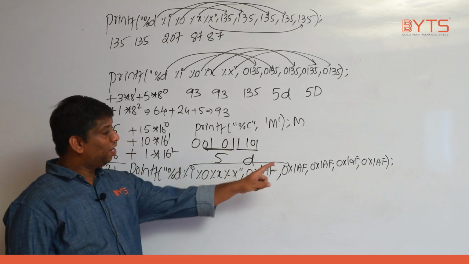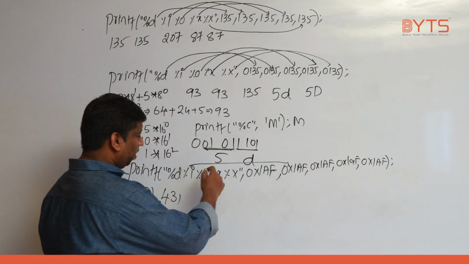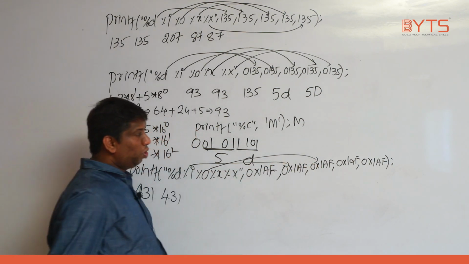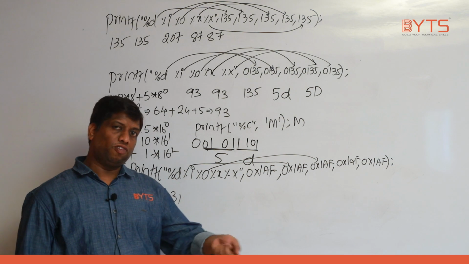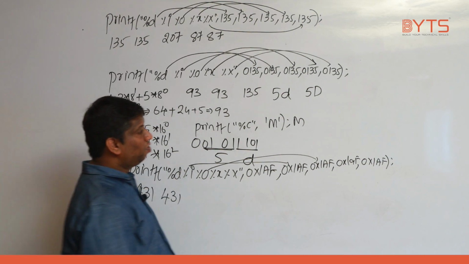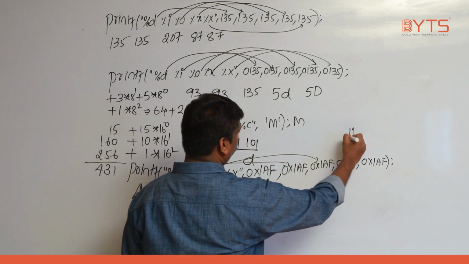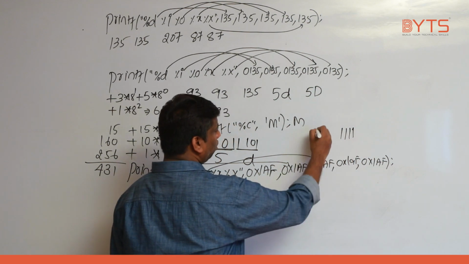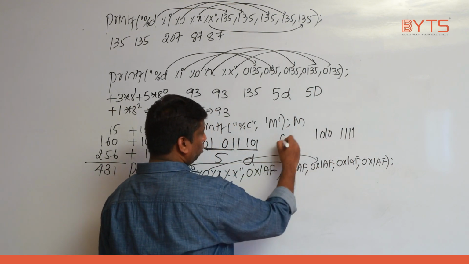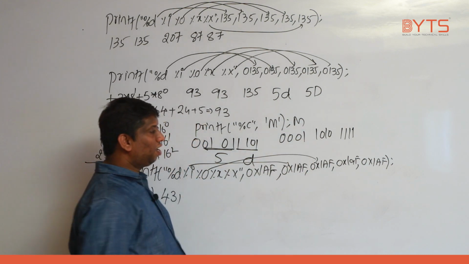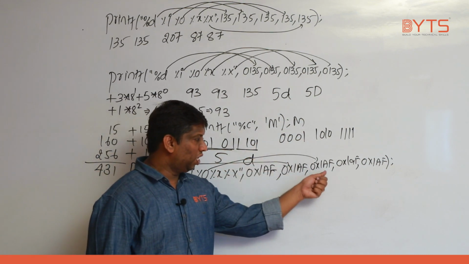Now, %o will print what data? Octal data. But given data is what data? Hexadecimal data, right? Then what should I do? Ungroup each digit into 4 bits. From there, group into 3 bits. F. What is the value of F? 1, 1, 1, 1. A is 1, 0, 1, 0. 1 is 0, 0, 0, 1. This is what data? Binary representation of 0x1AF.